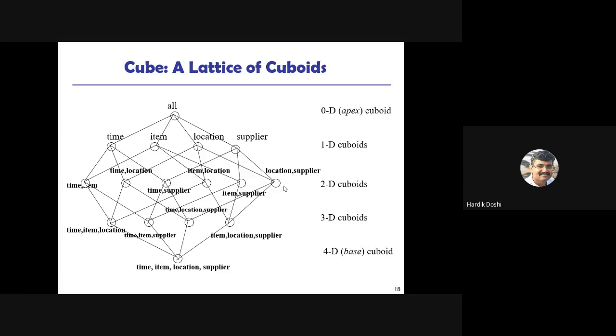But sir, what about 3D? That means I take three attributes together: time, item, location. Then time, item, supplier, the second cuboid. The third can be time, location, supplier. And lastly item, location, supplier. And I have four total dimension tables; I can put them together and make one table: time, item, location, supplier. One complete 4D cuboid.